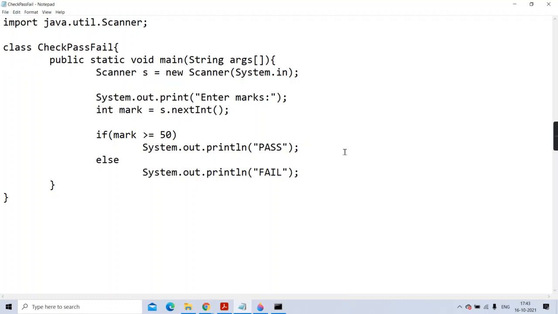Okay, so is this if else right? If there was only one statement in the if and one statement in the else, I didn't write brackets. Whenever you run it, it will create a scanner object connected to the input stream, which is connected to the keyboard. This prompt message will come, then it will read one integer from the keyboard and give it to you in marks. Then you are checking whether marks is greater than 50. Yes, so you'll display pass, otherwise fail.